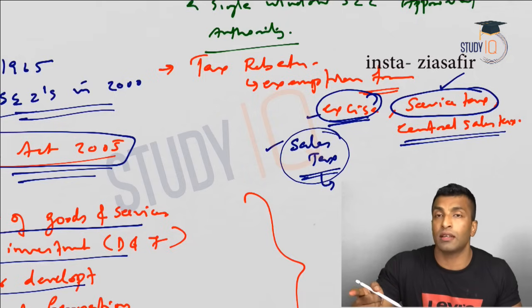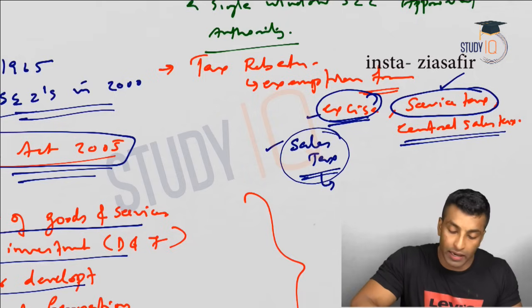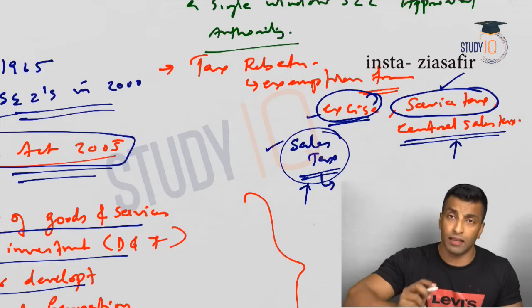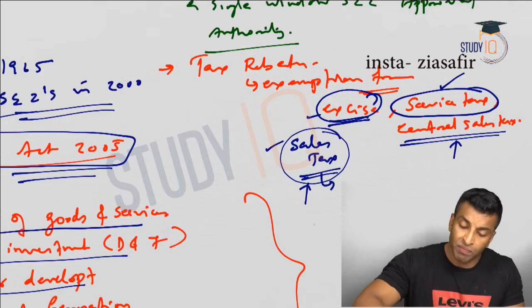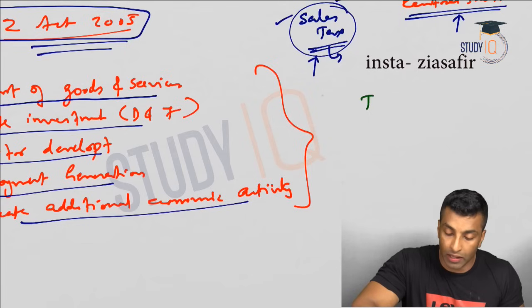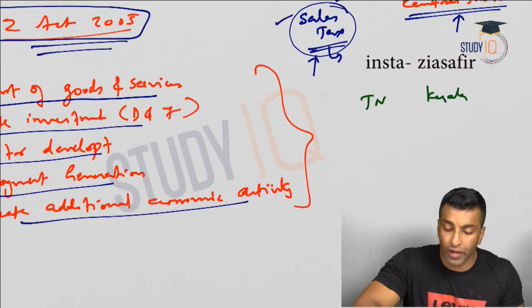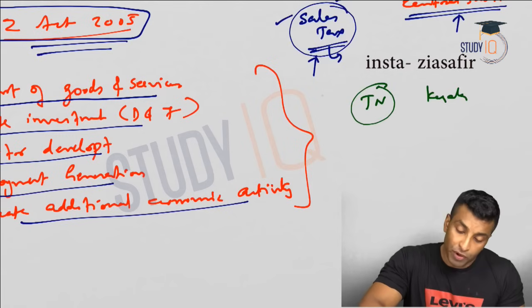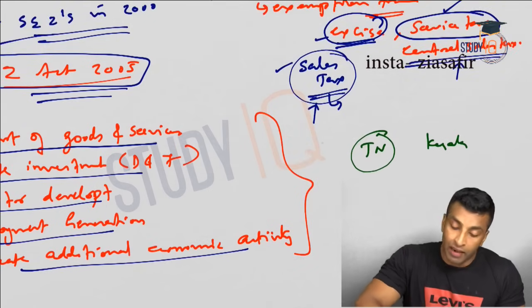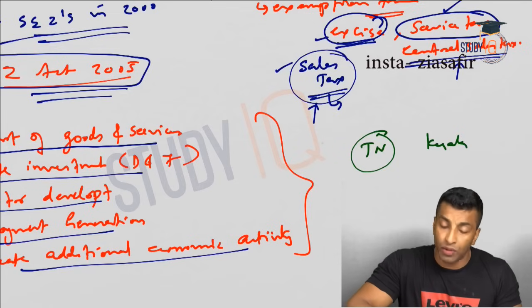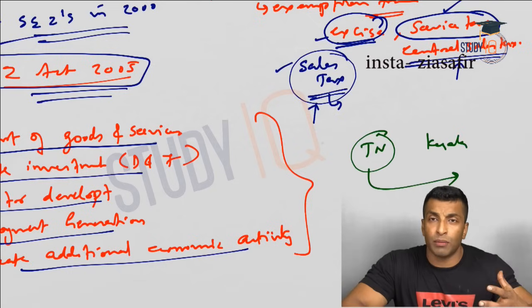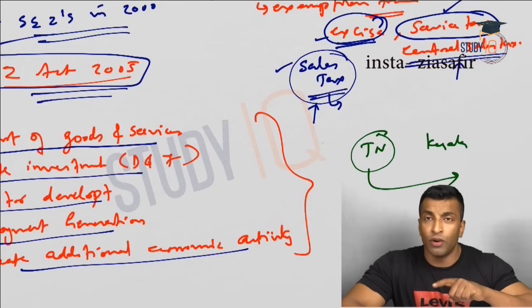So where the items are sold, there you will get the sales tax. Now central sales tax means the center will collect some sales tax. Why is it done? Because let's suppose you consider two states, say Tamil Nadu and Kerala. The production is more in Tamil Nadu. So if the production is in Tamil Nadu, and if they are not selling anything in Tamil Nadu but are selling in Kerala, so many firms are there in Tamil Nadu, but they are not selling in Kerala. What is going to happen?